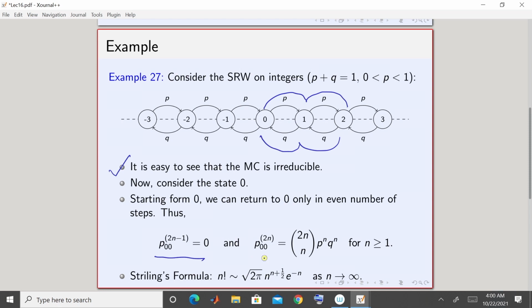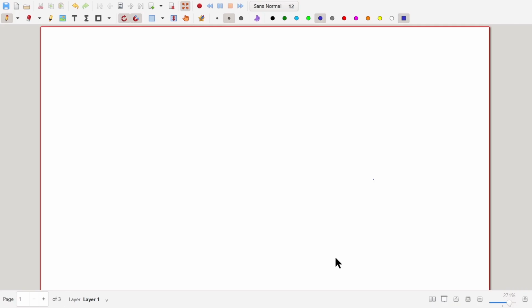Now, P00 of 2n is 2n choose n, p to the power n times q to the power n. Now, let me explain why this is true. Fine. So, suppose you start from 0. You go right, say, again you go left, again you go right, and you return. The main thing is that the number of right steps should be equal to the number of left steps. So, a path which starts from 0 and is at 0 at the 2nth step certainly has to be of even length.